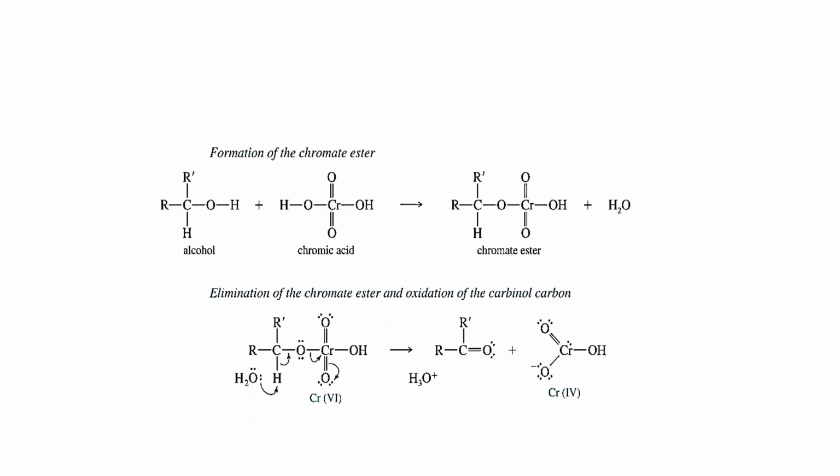Here is the formation of chromate ester. For the formation of chromate ester, students, we have two main reactants. Firstly, we have alcohol. Secondly, we have chromic acid. These two reactants react and are responsible for the production of chromate ester, as you can see on your slide. After that, there is the possibility of elimination of chromate ester and oxidation of the carbonyl carbon, as you can see in the following reaction, and in the product you have chromium with oxidation state 4.